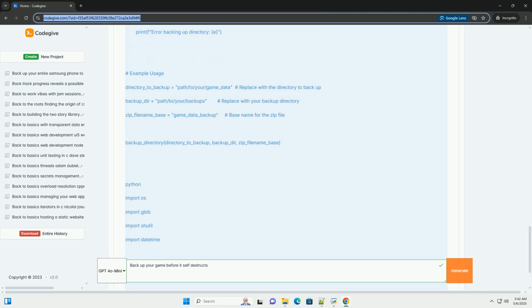What data to back up? Save files, these are the most crucial. They contain player progress, world states, character data, inventory, and everything else players have worked for. Configuration files, game settings, preferences, resolution, key bindings.